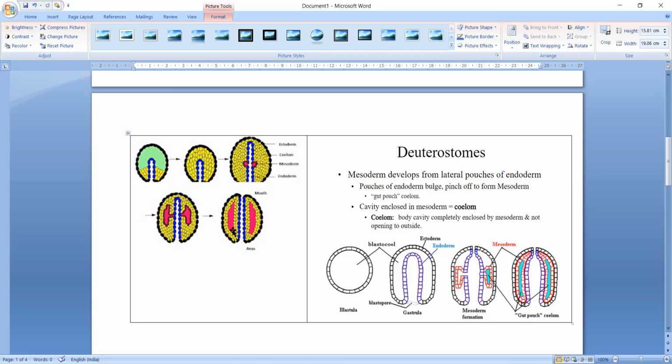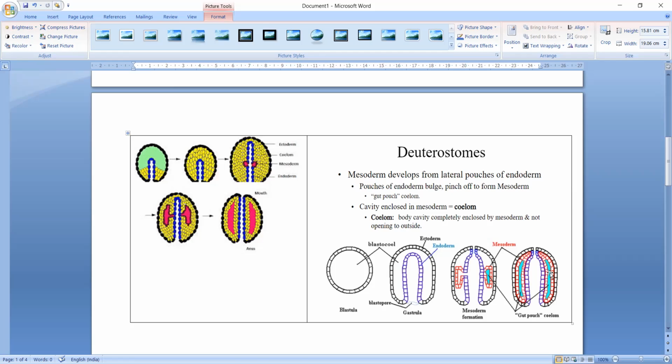Finally, the mesoderm forms a double layer, one towards the ectoderm and one towards the endoderm. And the cavity present between the mesoderm towards the ectoderm and the mesoderm towards the endoderm is called the coelom, which is colored turquoise in this diagram. You can see this.